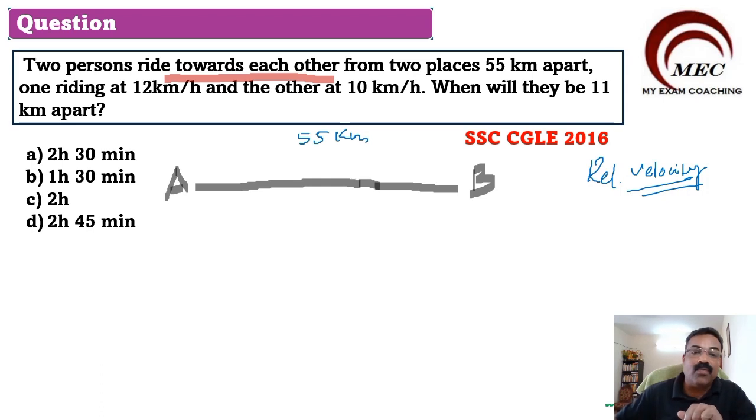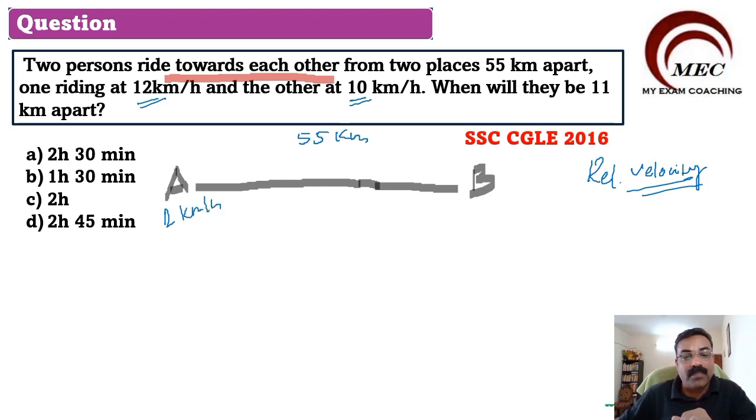Here we have what is given. The first person is riding at a speed of 12 kilometers per hour and the second person is riding at a speed of 10 kilometers per hour. So let us start from here with the 12 kilometers per hour.